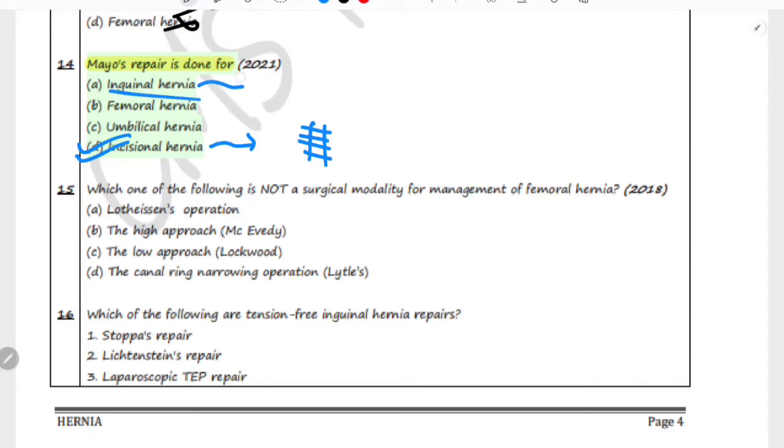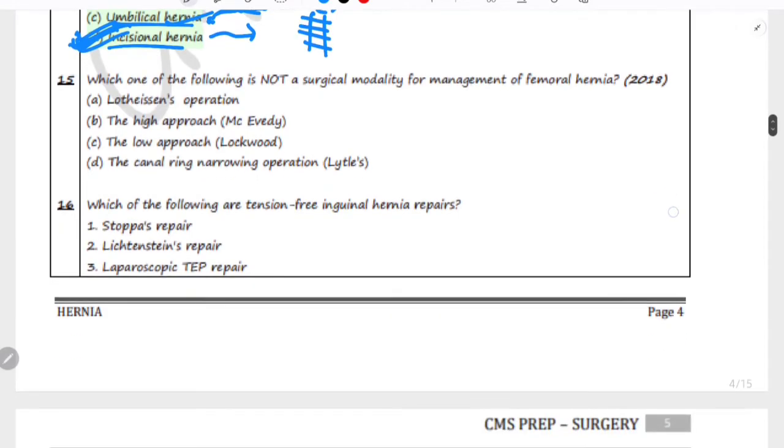Inguinal hernia can be repaired with Bassini's or Soldi's repair, not Mayo's repair. Femoral hernia is typically repaired using McVeigh's repair and other types of procedures, but not Mayo's repair. Umbilical hernias are repaired with a variety of methods, but Mayo's repair is typically not used for them. Techniques like simple closure or mesh repair are performed for umbilical hernia. So you might want to cram it once again: Mayo's repair is done for incisional hernia. Now let's move on to the next question.